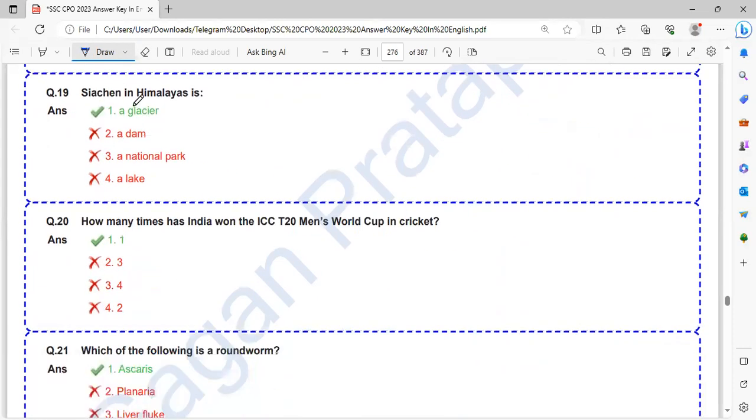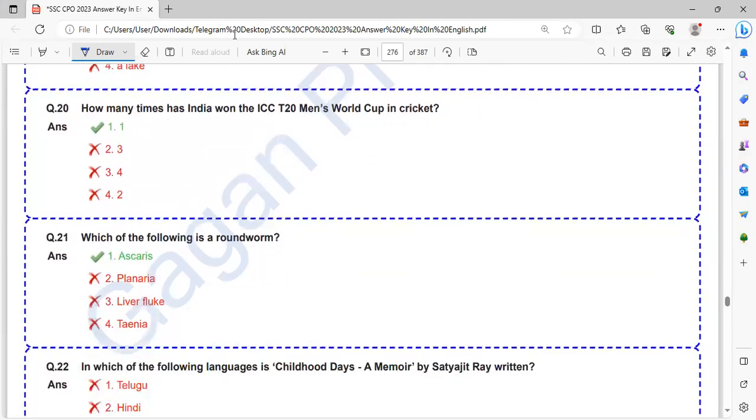Okay. Siachen in the Himalaya is a glacier. How many times has India won the ICC T20 Men's World Cup in cricket? So how many times India won? One time. It only won once.